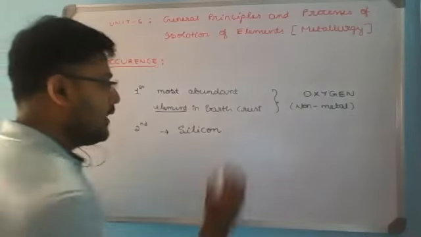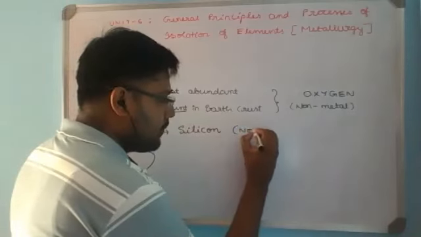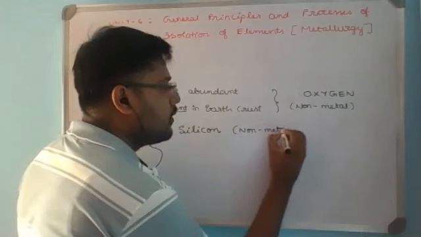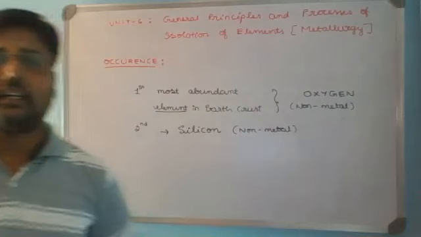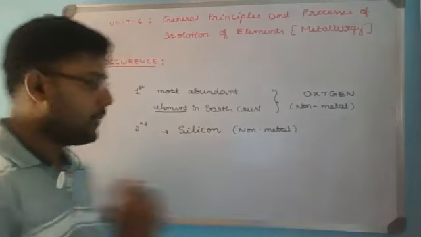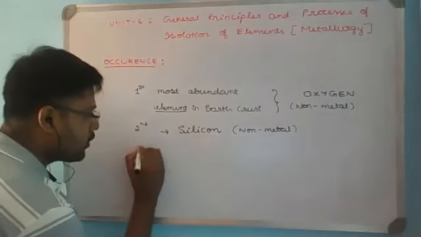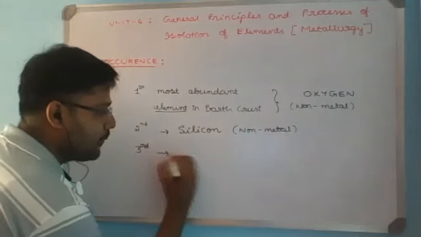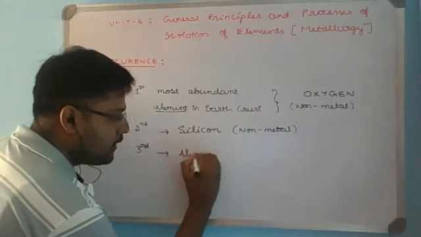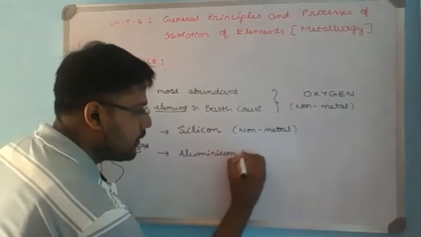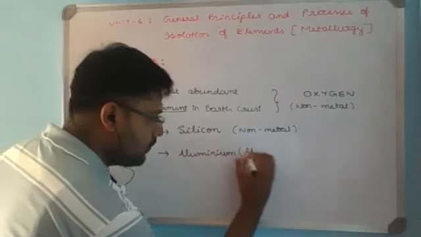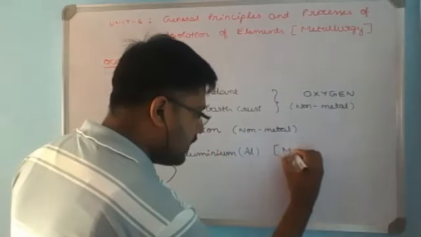Silicon is again a non-metal. So that is the second most abundant element in the earth crust. Then the third most abundant element is aluminium, which is a metal.